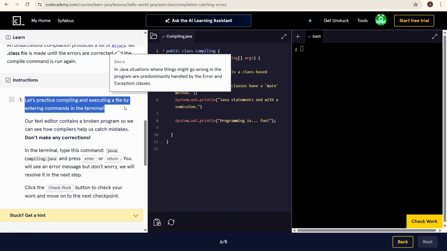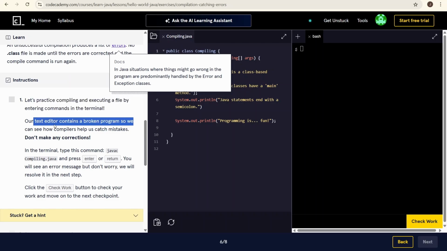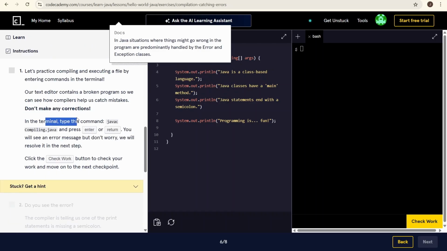Let's practice compiling and executing a file by entering commands in the terminal. Our text editor contains a broken program so we can see how compilers help us catch mistakes. Don't make any corrections. In the terminal, type this command. So in here, we'll type javac Compiling.java, and then press enter.